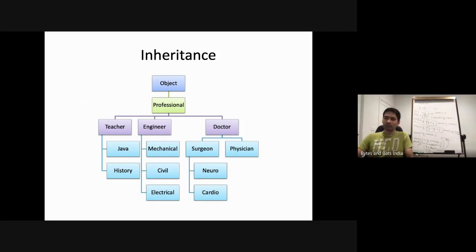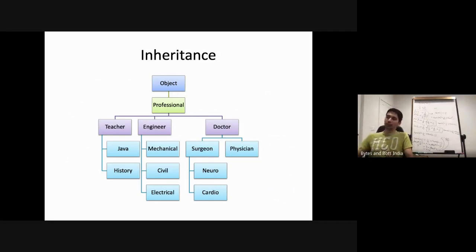Similarly, there could be mechanical engineer, civil engineer, electrical engineer, and they do different jobs, but there is something common which makes them an engineer. Maybe some kind of coursework they have taken or whatever qualifications. Similar to doctors, a surgeon and a physician, they both are doctors. Why are they doctors? Because they have something in common, maybe some coursework which ties them together, which makes a doctor, no matter physician or a surgeon. A surgeon can be a neurosurgeon or a cardiosurgeon, right? They both are surgeons, but they focus on different areas.